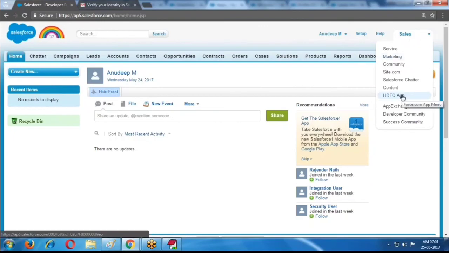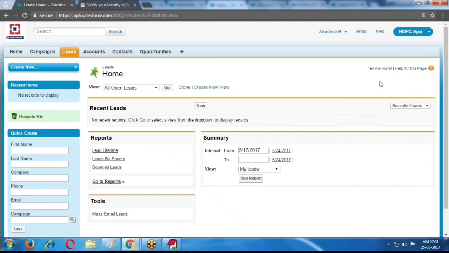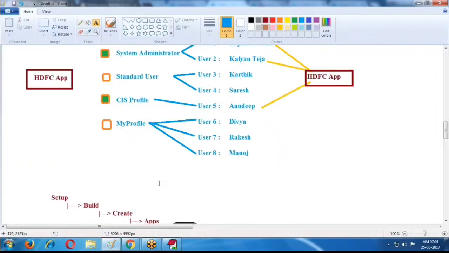If I select HDFC, then for this user also, by default the leads tab is the default landing tab. The same options are available for this user also. Whenever we enable it in the profile, then we can access this application. This is a security model.